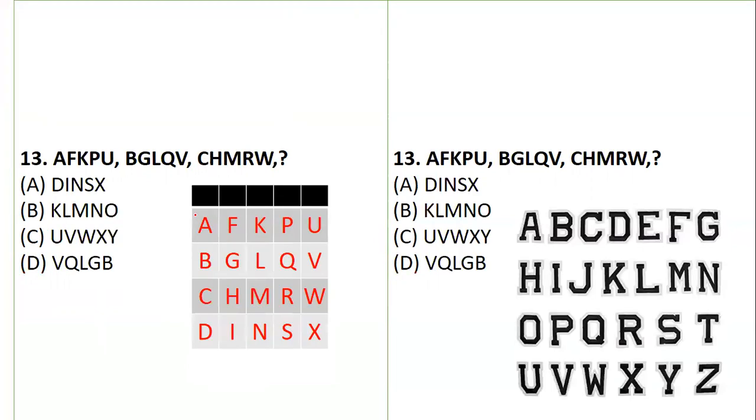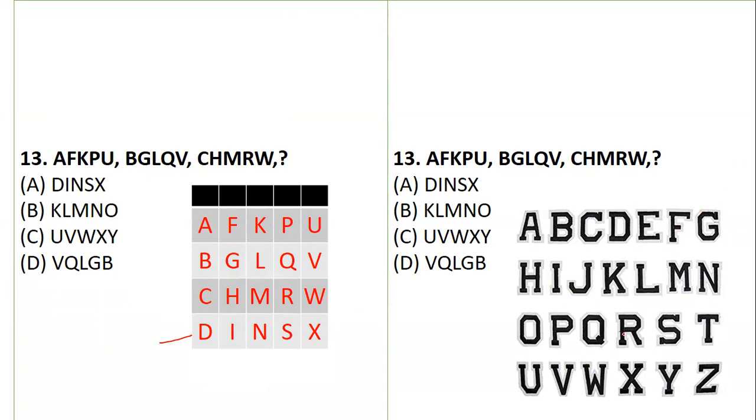Next is again an alphabet question, with 5 options. Looking at them, they all come in sequence: A, B, C, D, then F, G, H, I, again in sequence. K, L, M, N is a sequence.